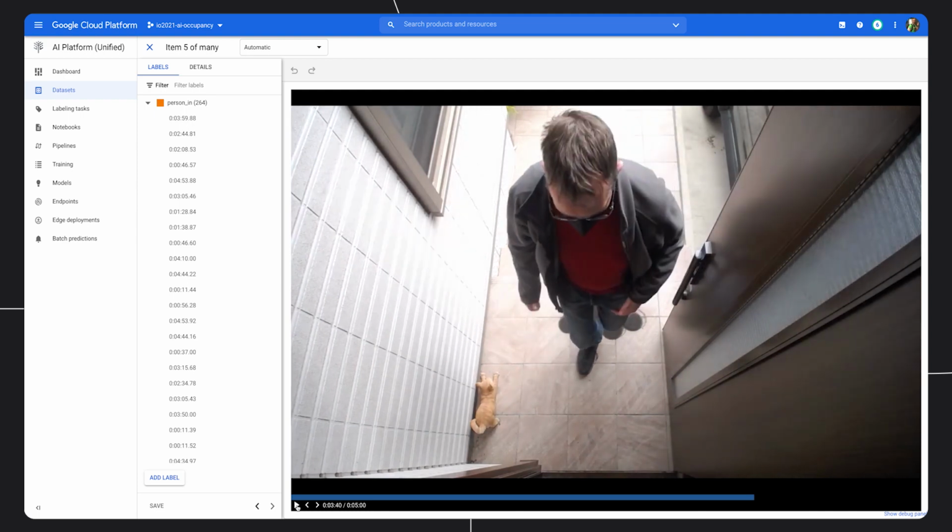So here I am walking in. That's good. Now we can use the console to then draw a bounding box around the object, like so. And then we can choose which label this one is corresponding to. This one is an event for person in. We select that, and there we go. We have now added one label. So we should do this for all the labels at least 100 times, or 100 examples per label.